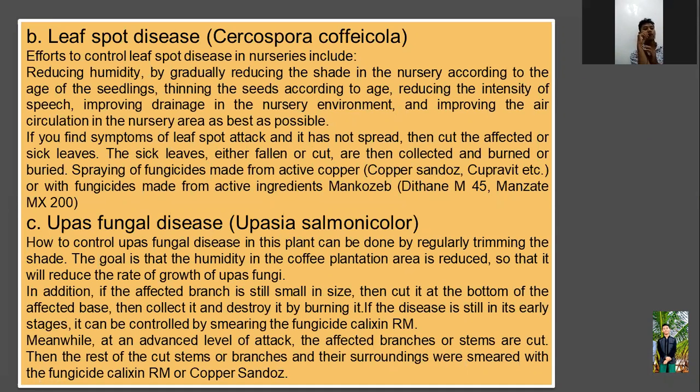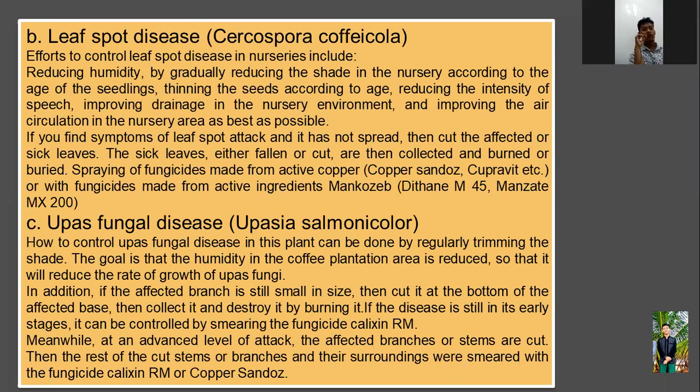Next is leaf spot disease caused by Cercospora coffeicola. Efforts to control leaf spot disease in nurseries include reducing humidity. If you find symptoms of leaf spot attack and it has not spread, then cut the affected or sick leaves. The sick leaves, either fallen or cut, are then collected and burned or buried. Spraying with fungicide made from active copper or active ingredients like mancozeb.